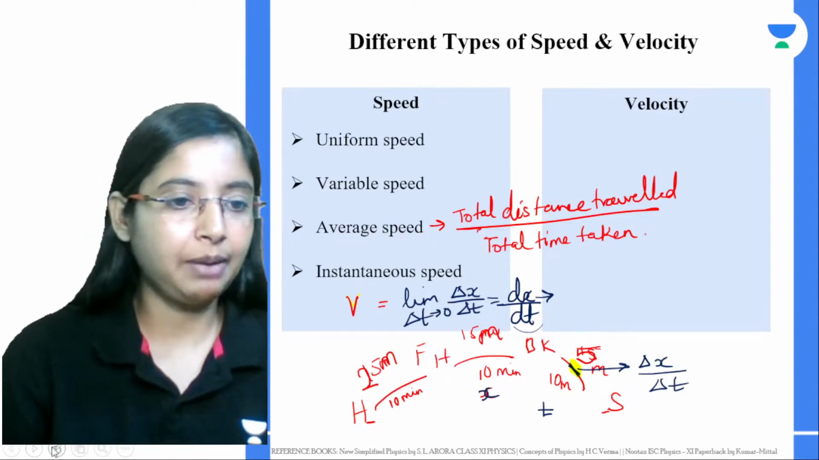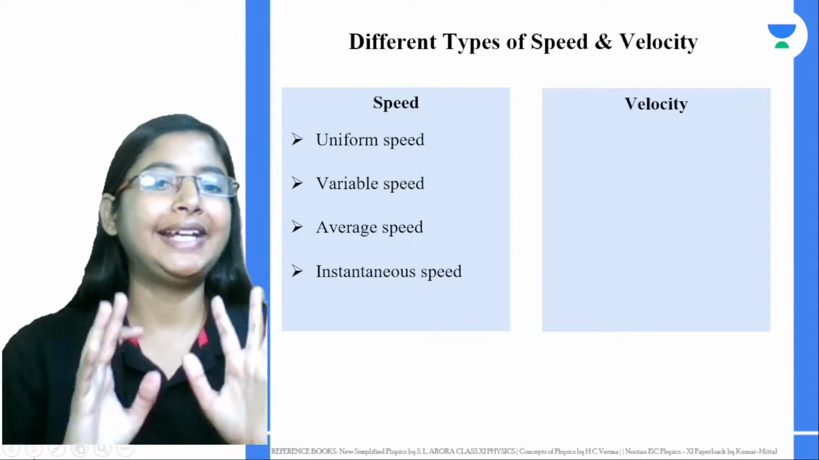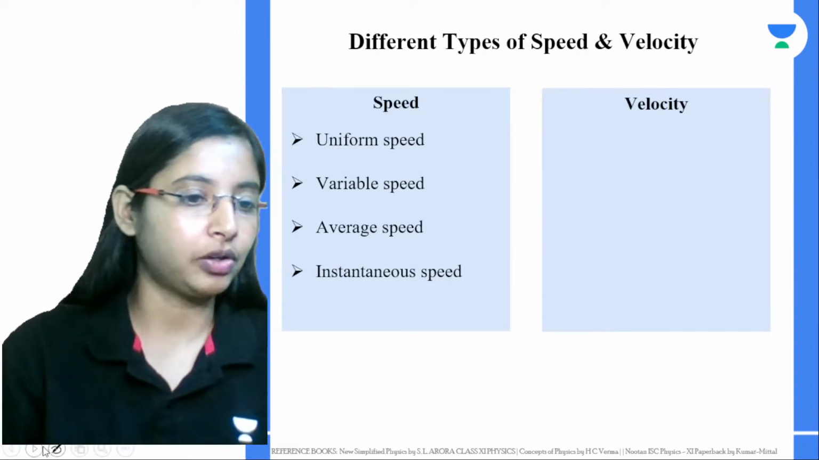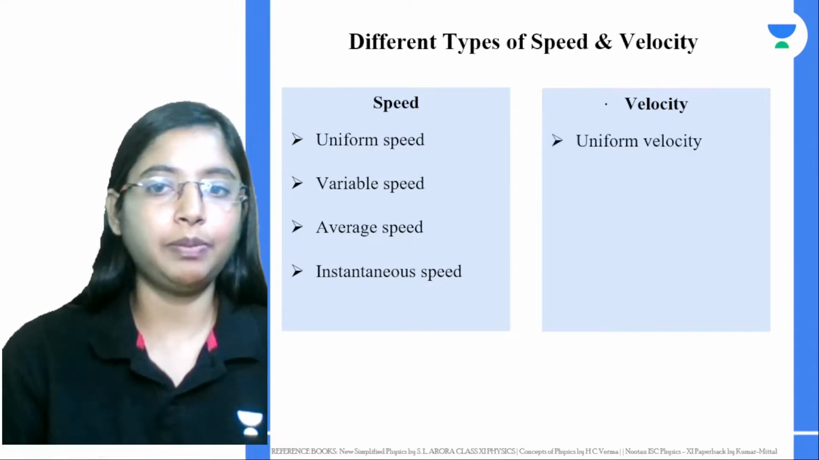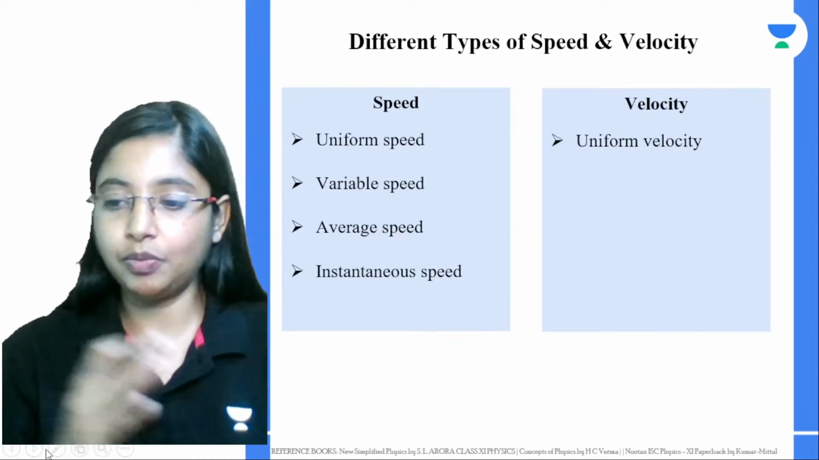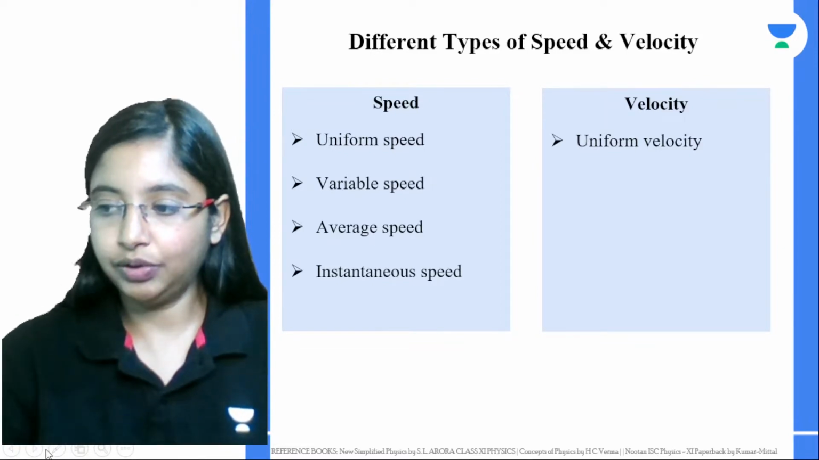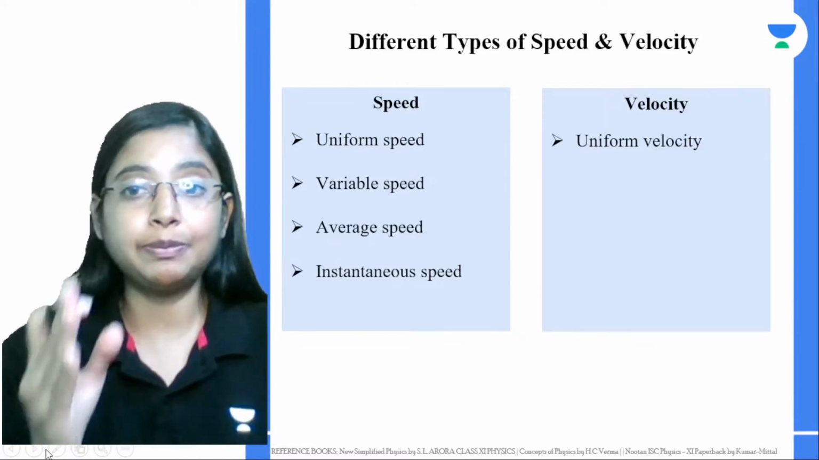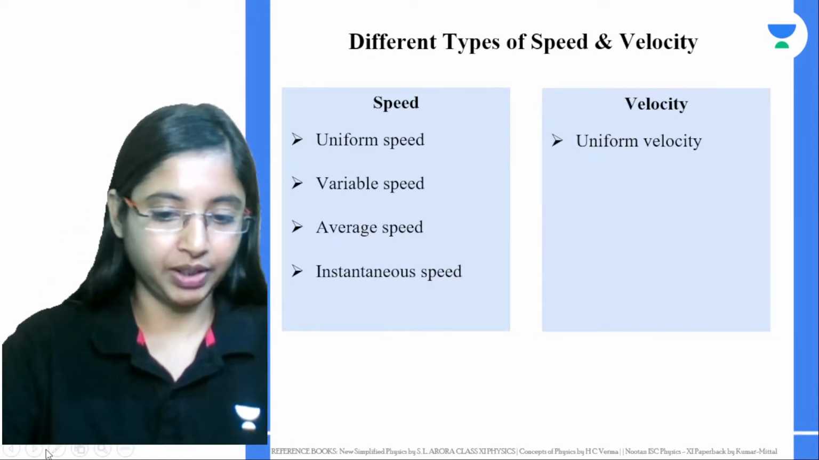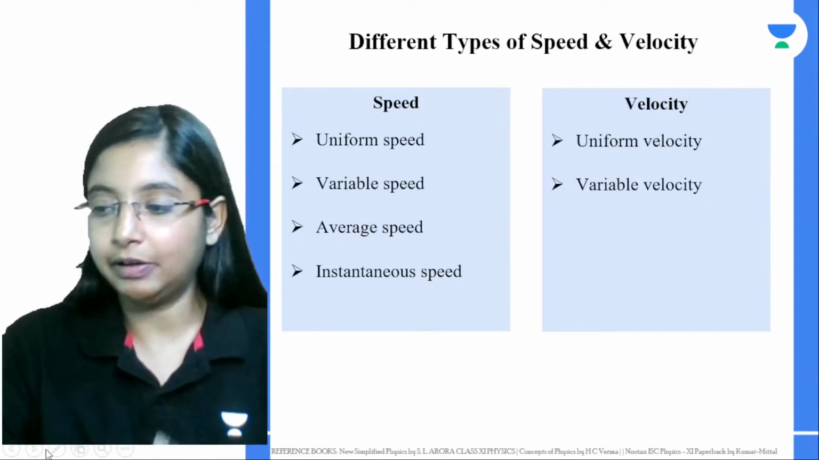Can any of you think of an example of instantaneous speed? Till then, the same for velocity: you have uniform velocity, where the object is moving covering equal displacement in equal intervals of time. Variable velocity means unequal displacements in unequal intervals of time.